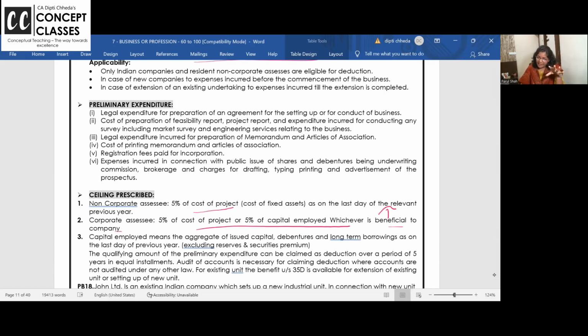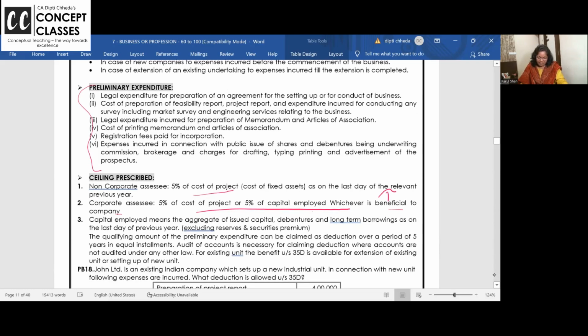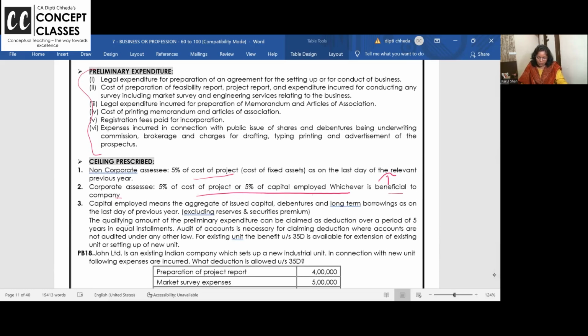Ma'am, will they give this figure in the exam? Yes, they will give 5% of the cost of the project for which you are incurring preliminary expense, or 5% of the capital employed. So what is preliminary expense? Yeah, explain here. So this is allowed, dear students. This is allowed 1/5 every year. The qualifying amount is allowed over 5 years, means whatever is allowed.